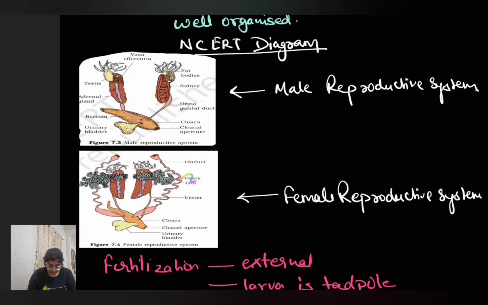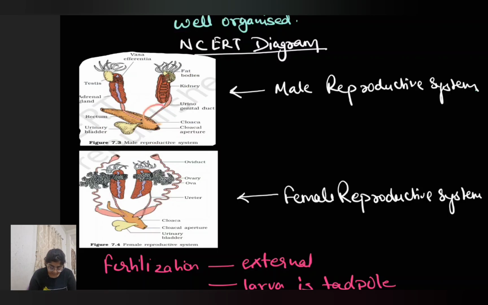It will then pass on to the cloaca finally. So see here, through the oviduct the ova will come into the cloaca separately, this portion. The ureter opens separately and the digestive waste will also come here. So that is why we do not call it the urinogenital tract in the female frog.